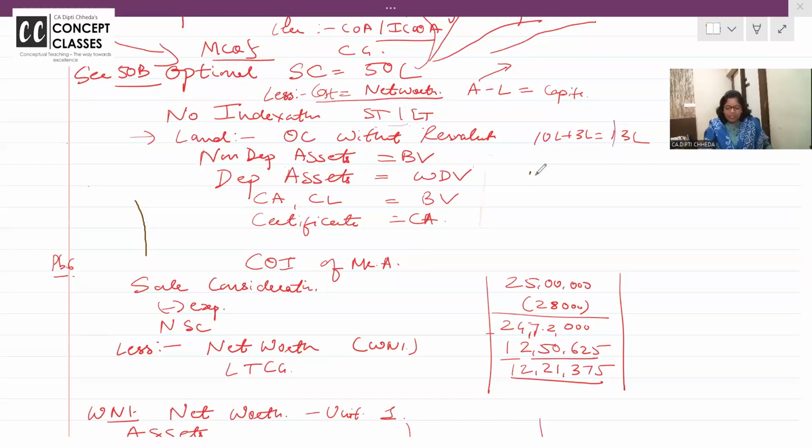If there are depreciable assets, take WDV. If there are non-depreciable assets, take them at book value, but ignore the revaluations. And all current assets, current liabilities and so on, you take at book value. And a CA certificate is required, right? Okay.